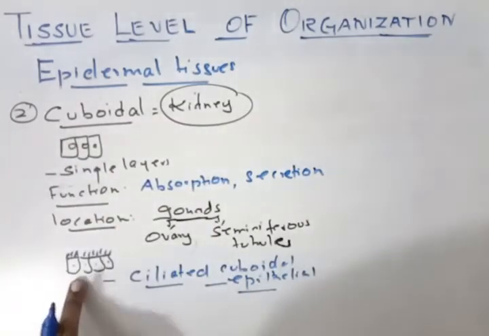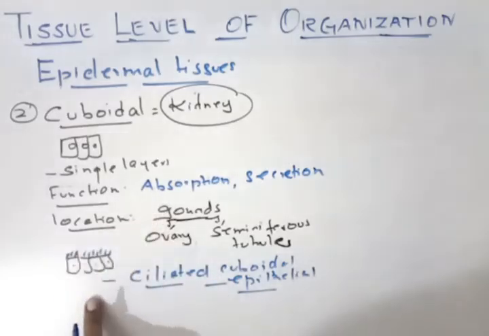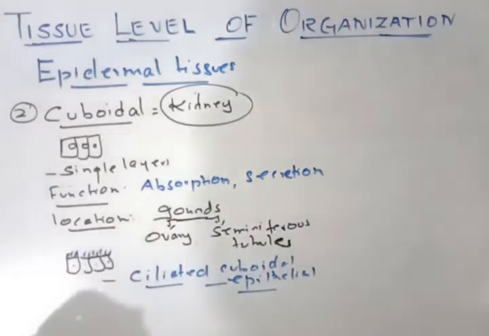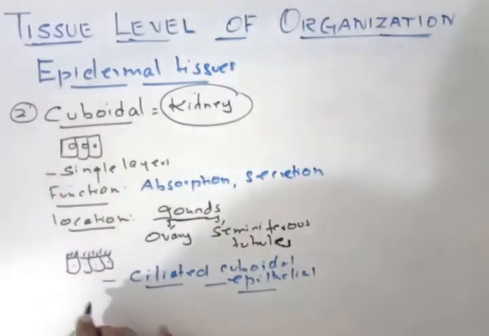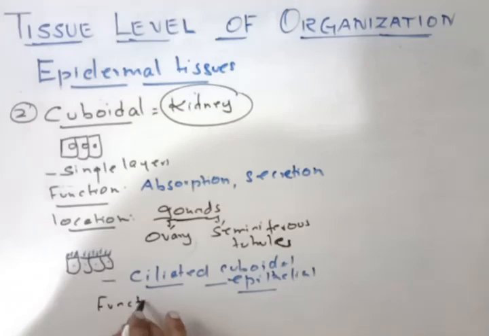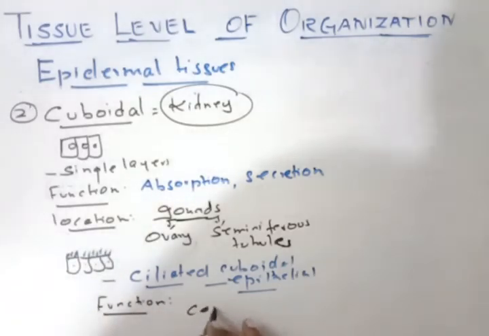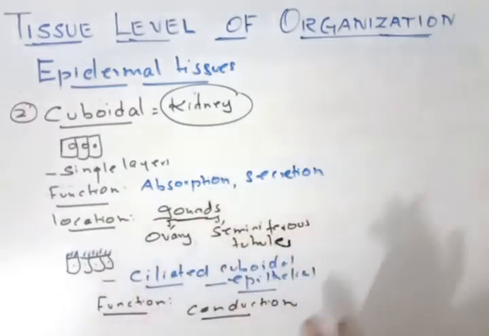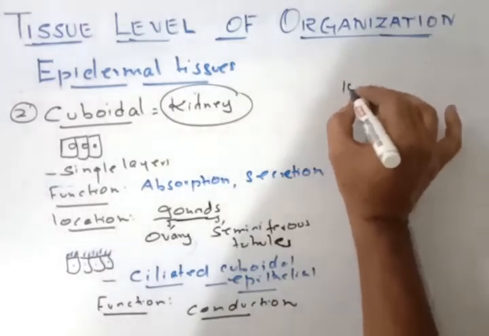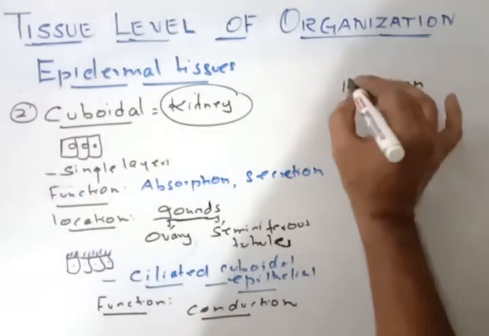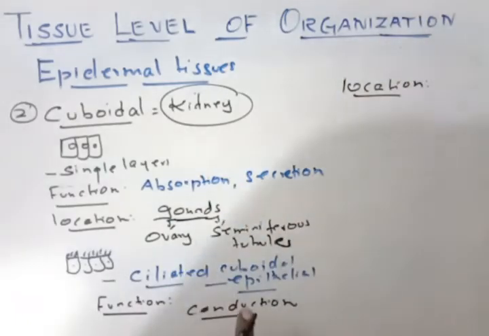So now here we have, first one is gonad, and second one, if it is having cilia, it is called ciliated. And the main function of this ciliated cuboidal is conduction. So conduction means here in seminiferous tubules, sperm will be conducted, and ovum will be conducted. So it is involved in conduction. This is one. And second one, where it is located, the ciliated cuboidal epithelium location.